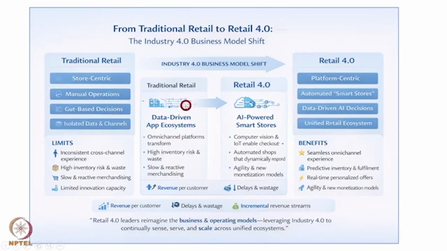So if somebody wants to know what are the great things which are possible in case of Industry 4.0, and what is the difference from the traditional to the latest, you have to work in at least these 2 big areas: data driven application ecosystems and AI powered smart stores. This is one opportunity, and students can also opt for some of their projects in these 2 areas. If you would like to do your projects, you can take up one or two of these areas.